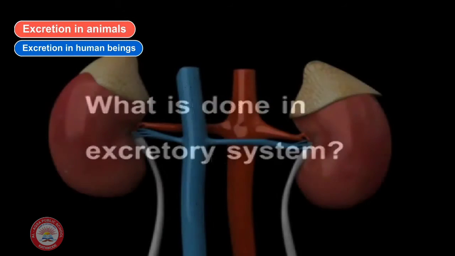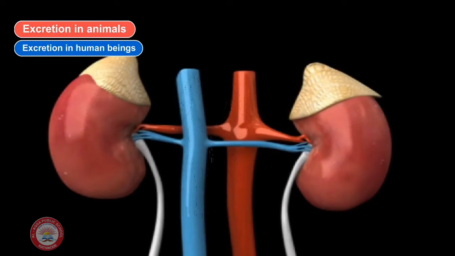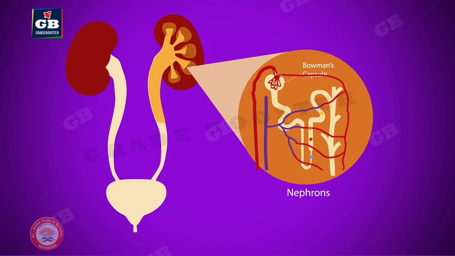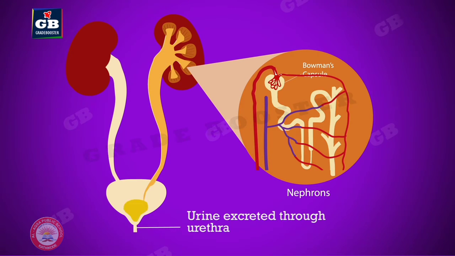This is done by the blood capillaries in the kidneys. When the blood reaches the two kidneys, it contains both useful and harmful substances. The useful substances are absorbed back into the blood, and the waste dissolved in water are removed as urine. From the kidneys, the urine goes into the urinary bladder through tube-like ureters. It is stored in the bladder and is passed out through the urinary opening at the end of a muscular tube called urethra.